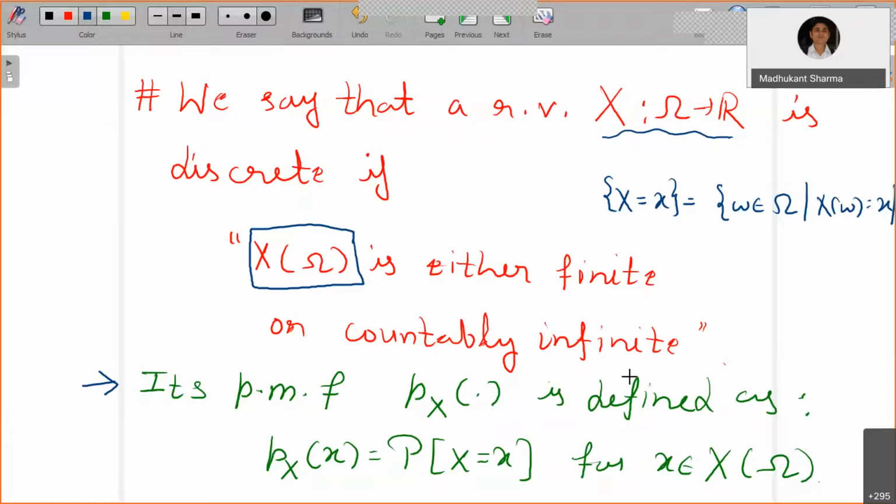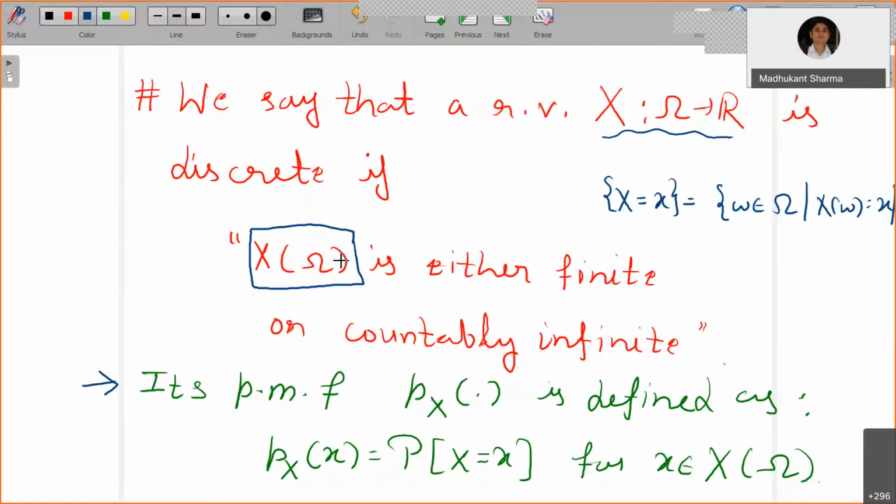So either X assumes values from a finite set, say 1 to n, but it is not necessary that it only assumes positive values. It can also assume negative values, depending on the problem you are working on. For example, in a problem like the stock exchange, there will be loss and benefit.